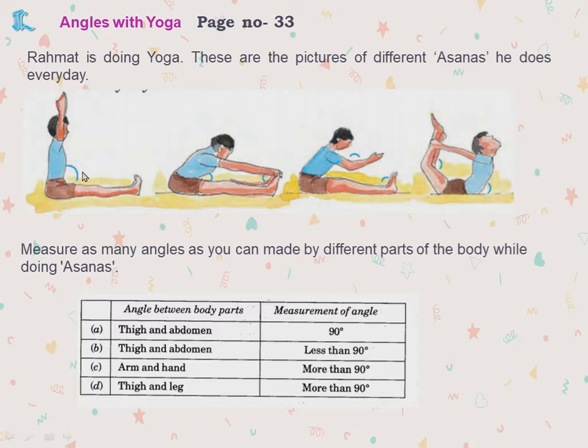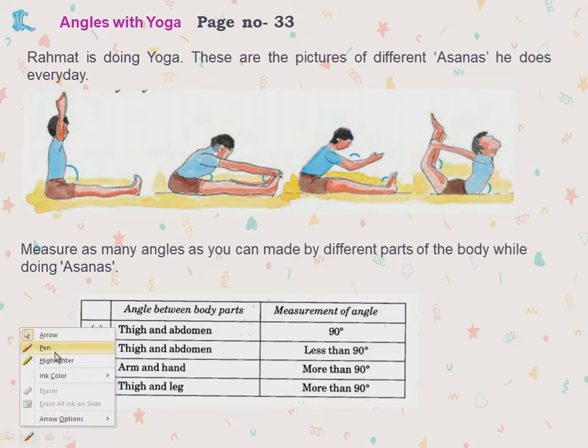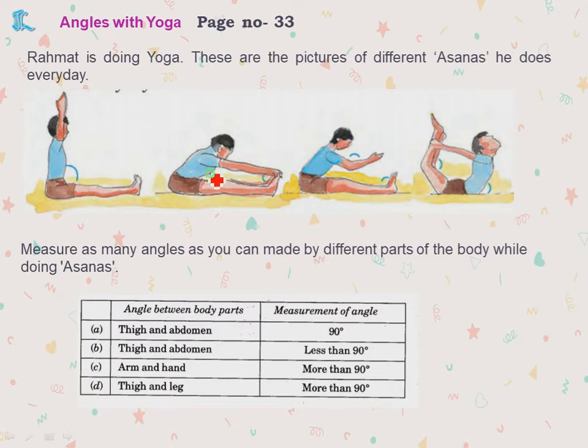Okay, here 90 degrees formed. Next, thigh and abdomen. One second, children. Here, see, here thigh and abdomen. This is the thigh. Yes, this is the abdomen. It is less than 90 degrees, that is acute angle. Next, arm and the hand. Here, how much is it? More than 90 degrees, that is obtuse angle. Next, this is the thigh and this is the leg. Thigh and leg, the angle formed is also more than 90 degrees.